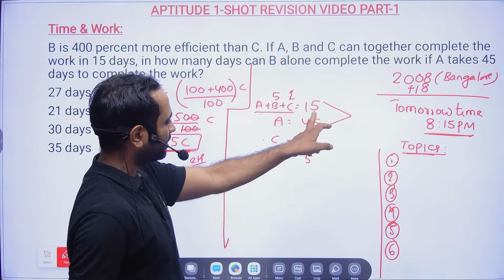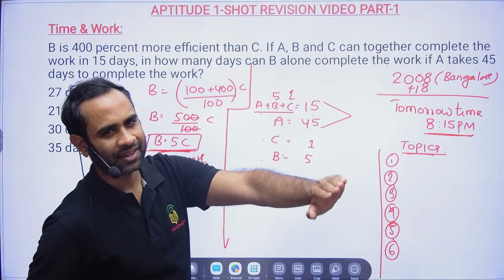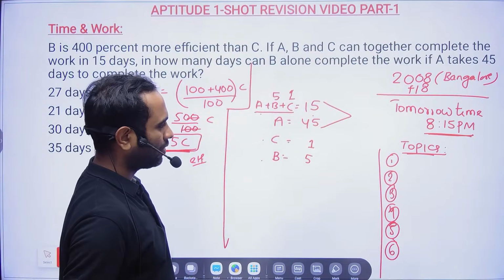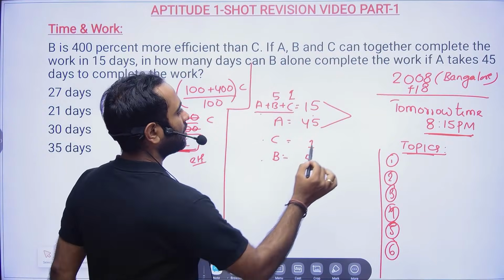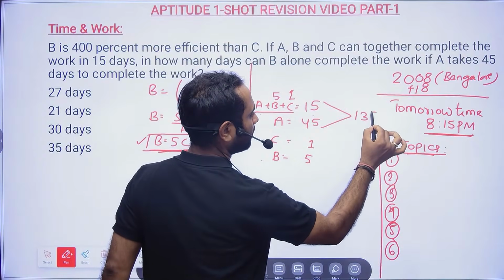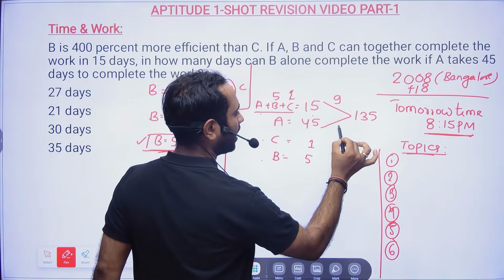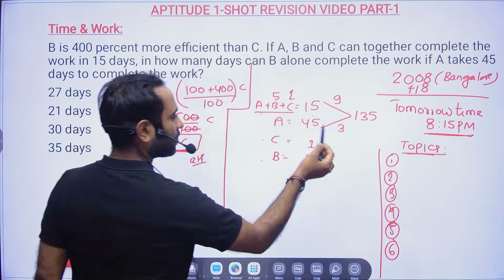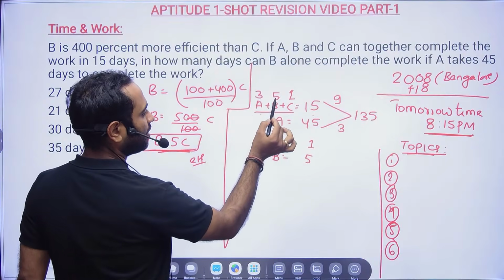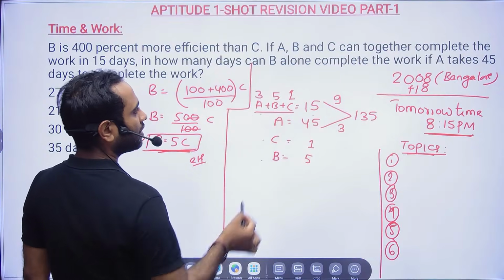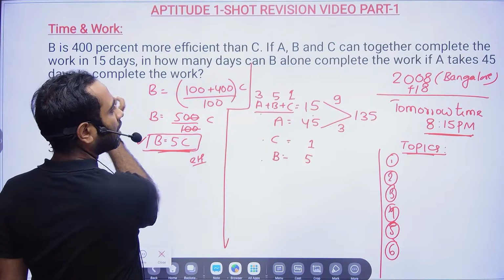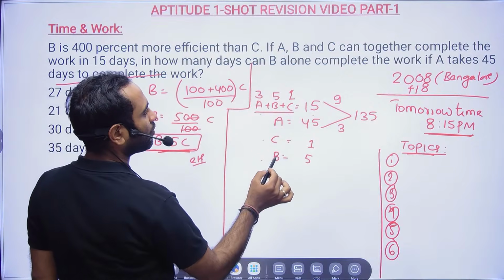So if I take 135 as the total work, 15 gives 9 and 45 gives 3. So A efficiency is 3, B is 5, C is 1, total 9. Now they're asking in how many days B alone completes the work.